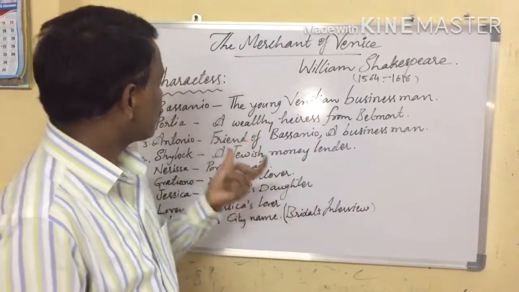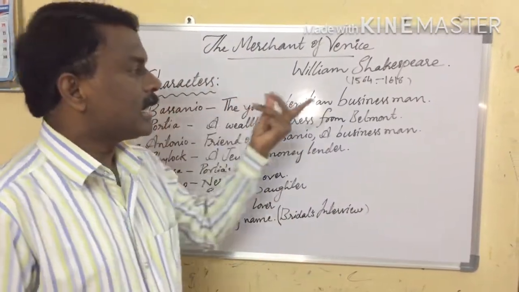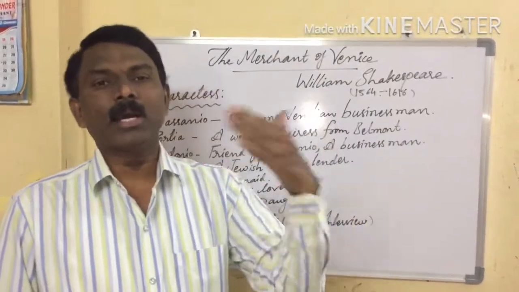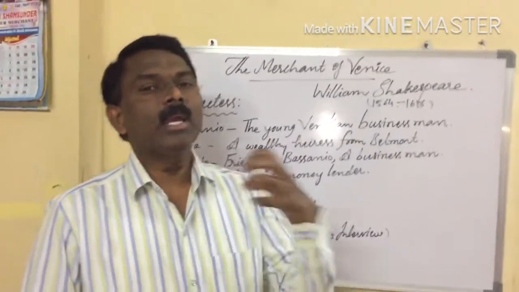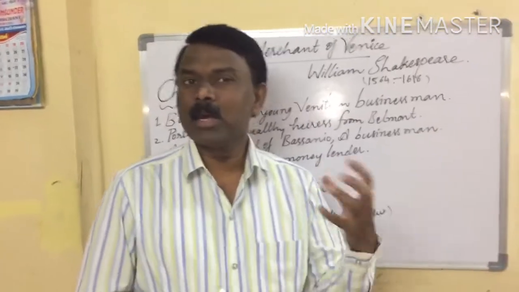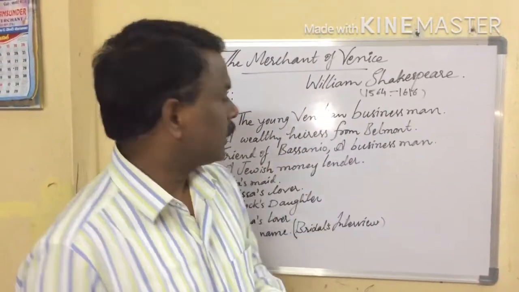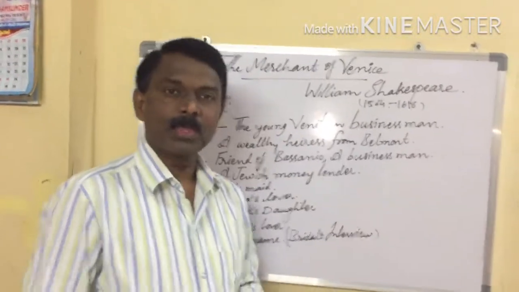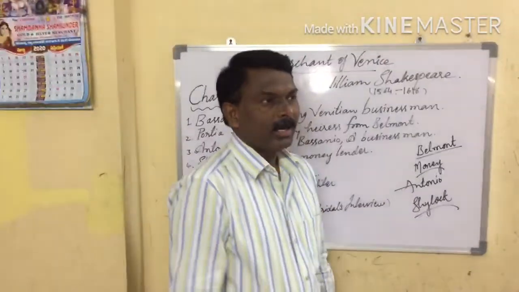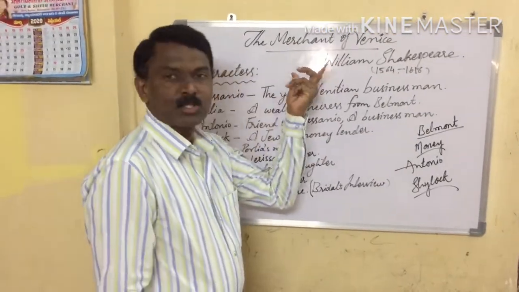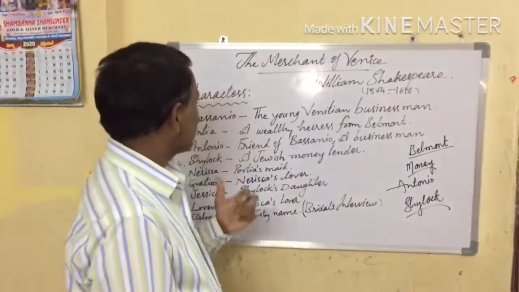But here Bassanio, a businessman, wants to travel and attend that bridal interview and marry Miss Portia. But all of a sudden, what happens here? Stop. Let us see the background of the present story. What is the background of the present story?